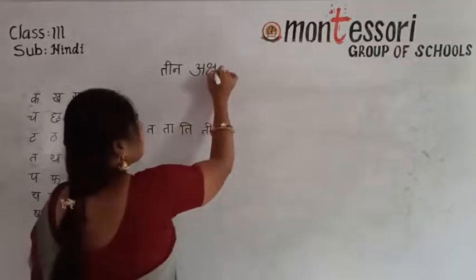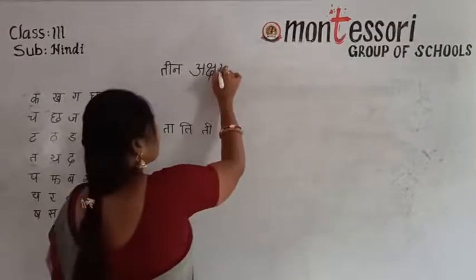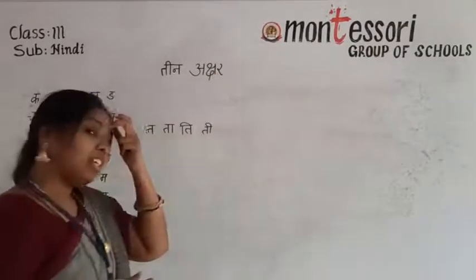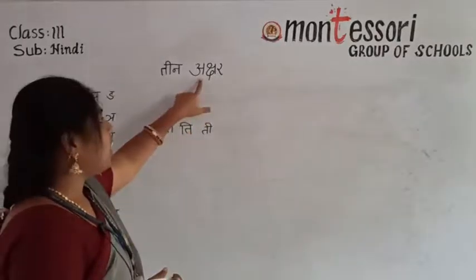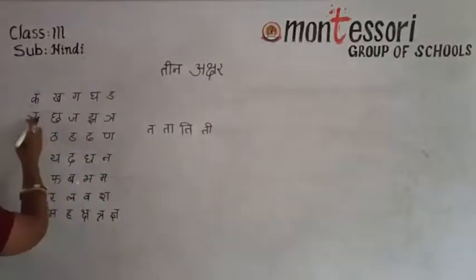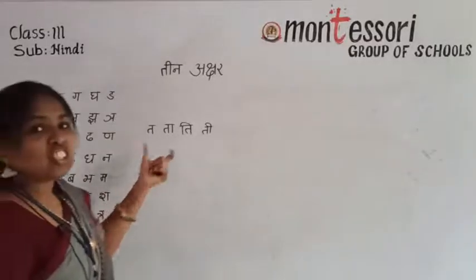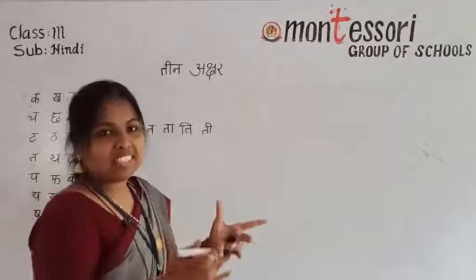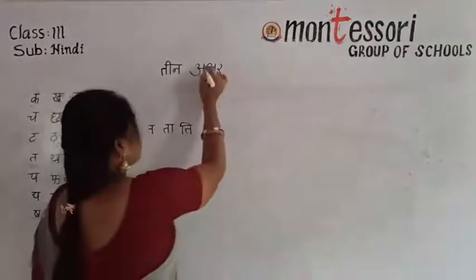Sha, then ra. Now it is a word. Now you have to read this one. A, sha, ra. Now you can see here also sha and ra. A, sha, ra. Join that. A, sha, ra. Akshar. Okay. Teen akshar.